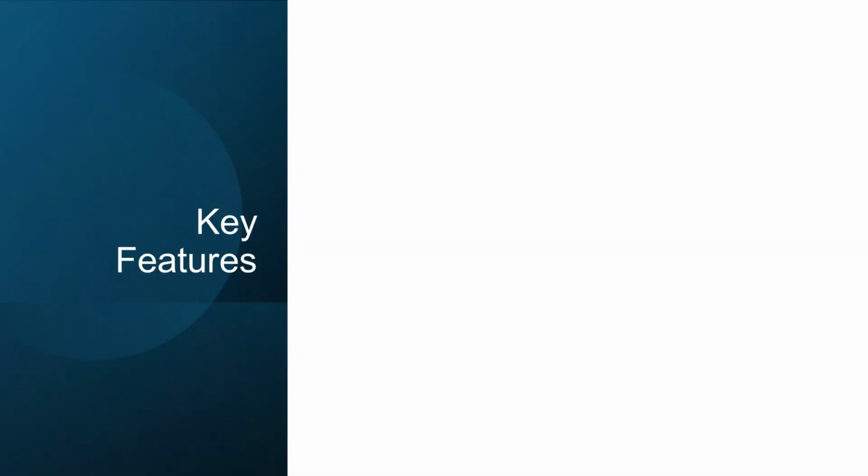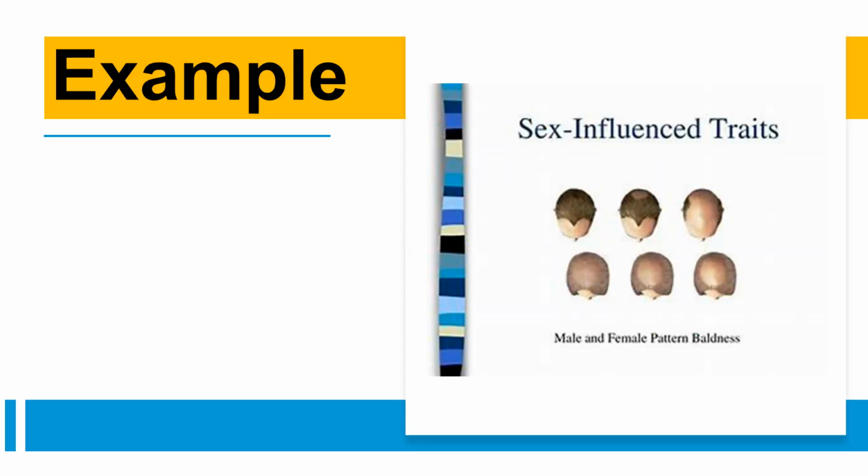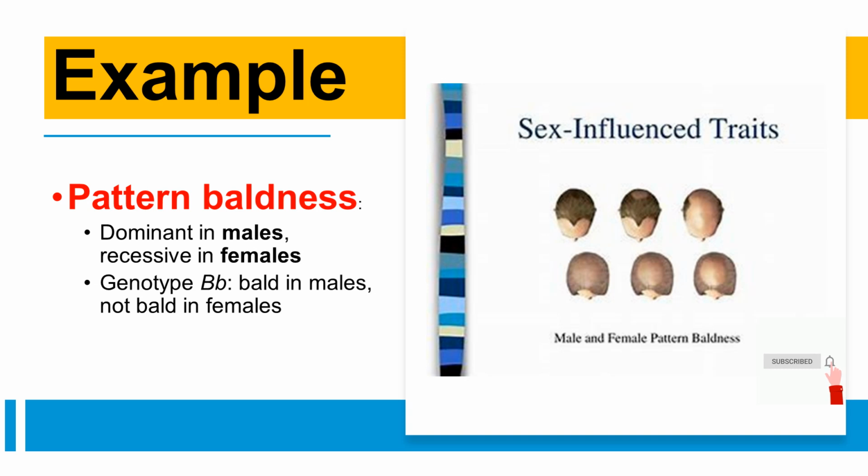Key features. Not sex-linked, genes are on autosomes. Trait expression influenced by sex hormones. One allele may be dominant in one sex and recessive in the other. Example: pattern baldness. Dominant in males, recessive in females. Genotype BB: bald in males, not bald in females.